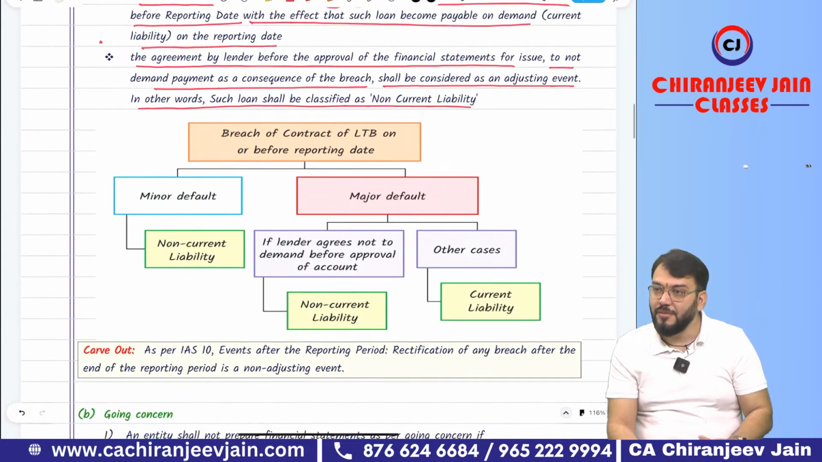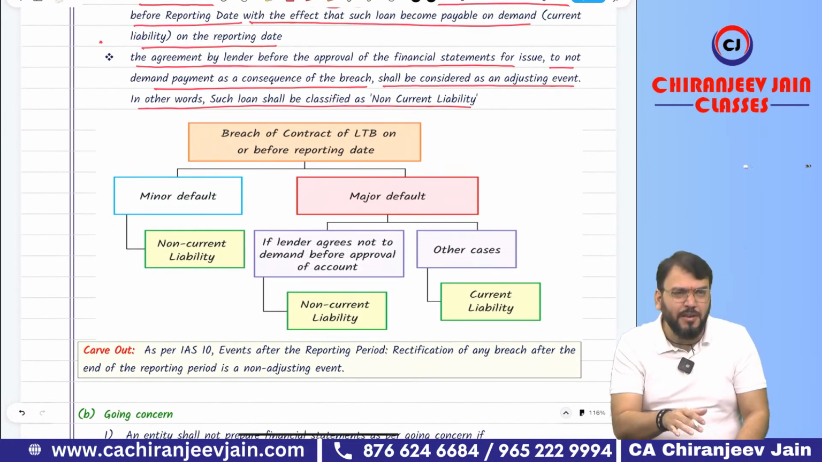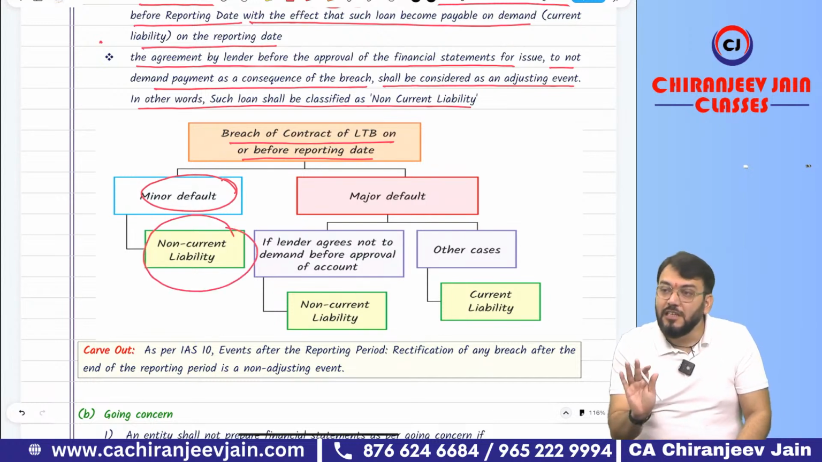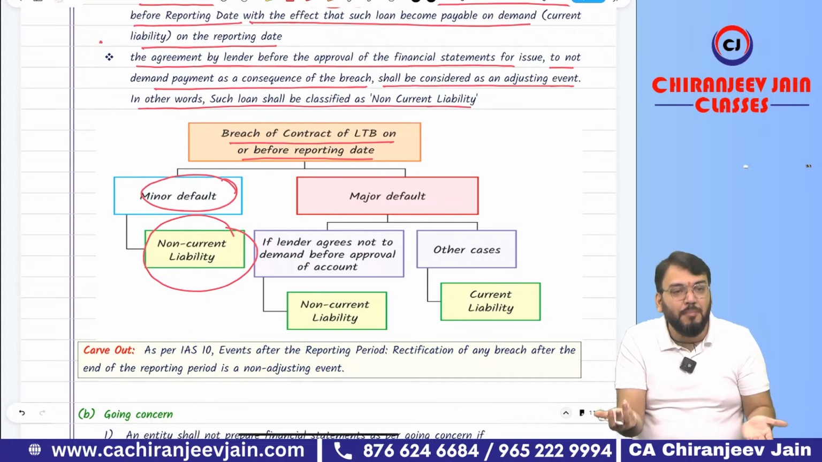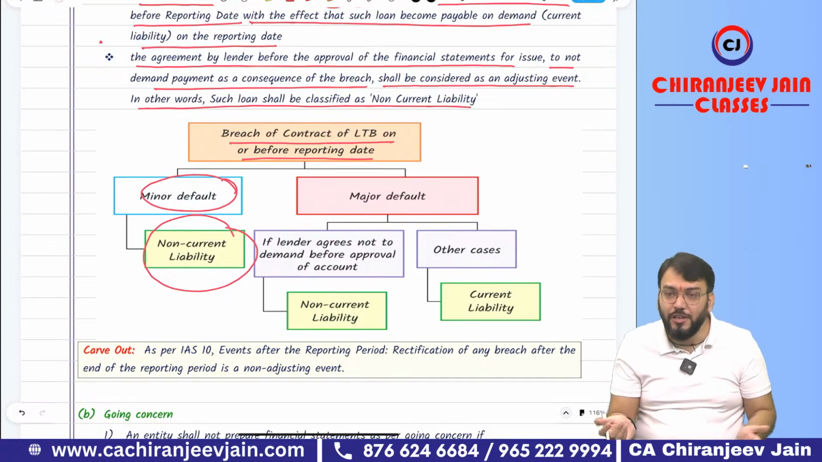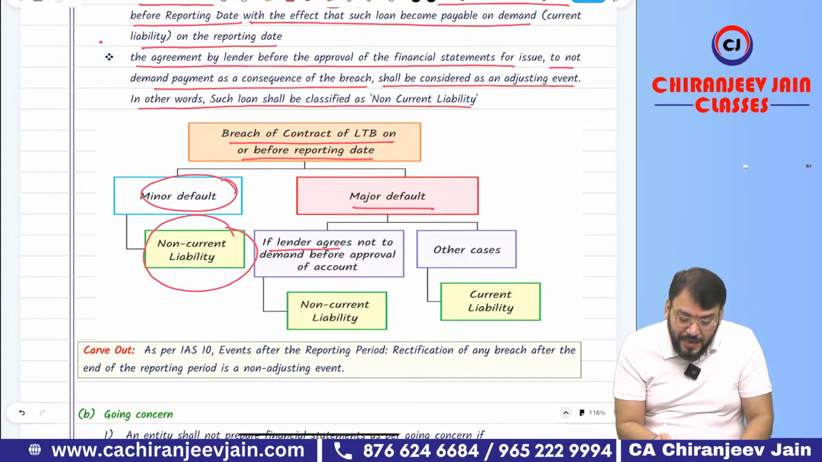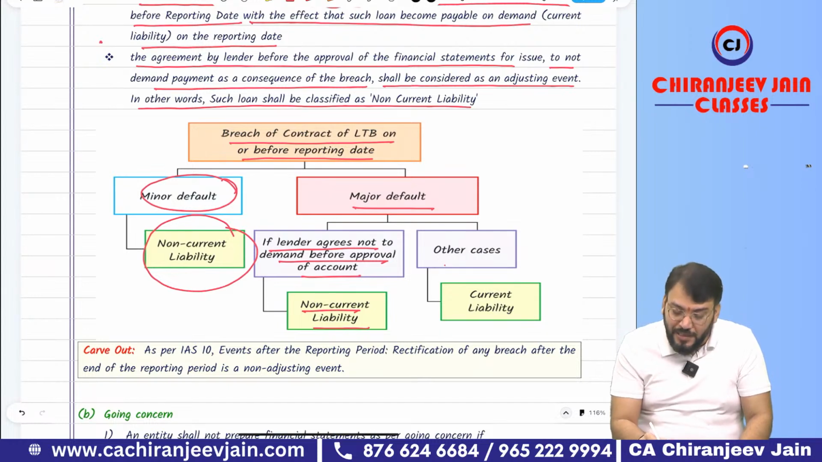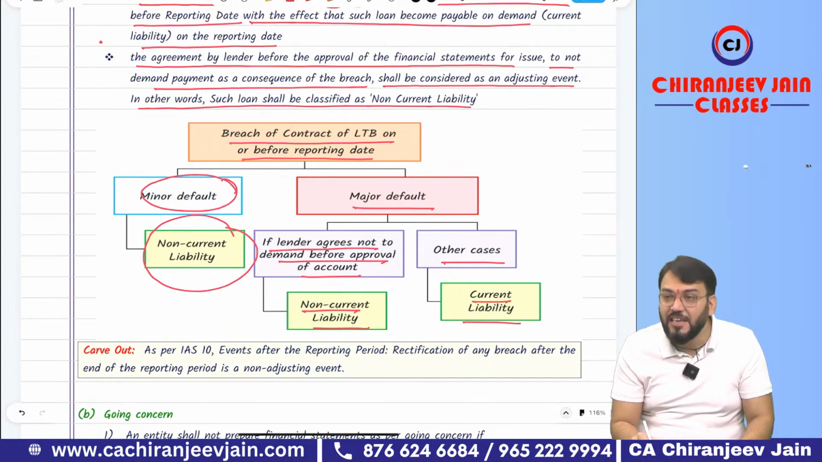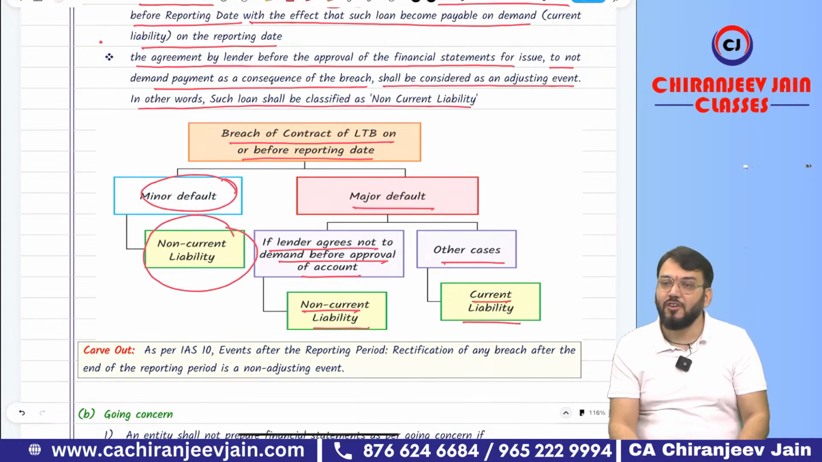Understood? Now, as per the flow chart, breach of contract of long-term borrowing on or before the reporting date: if there is a minor default, ignore it. Ignore it means it will not become loan repayable on demand. If there is a minor default, the loan is still non-current liability; this para is not applicable. If there is a major default and the lender agrees not to demand before approval of the financial statements, then it will be non-current liability. In other cases, if the bank has not agreed, it will still be classified as current liability. Got this fine?